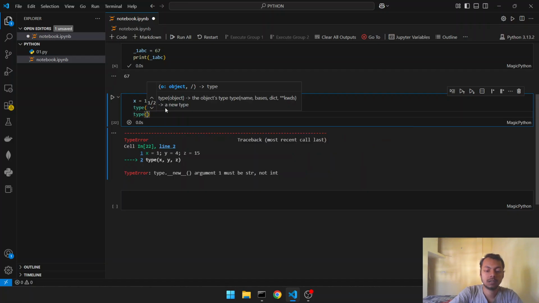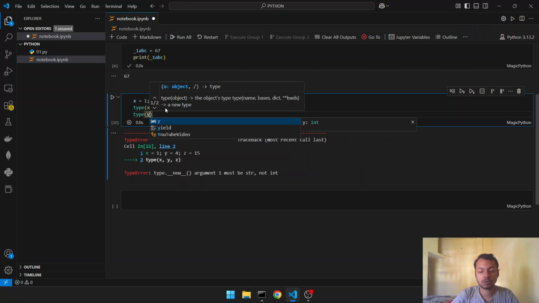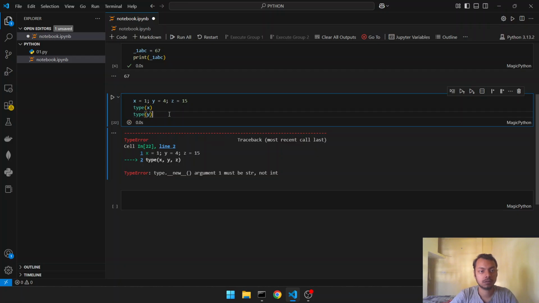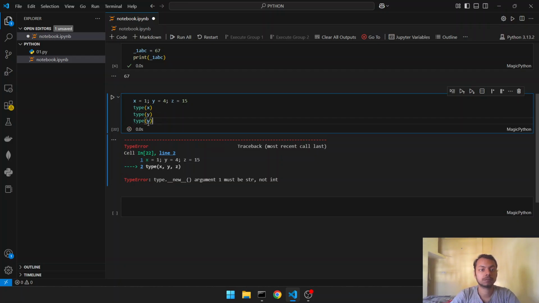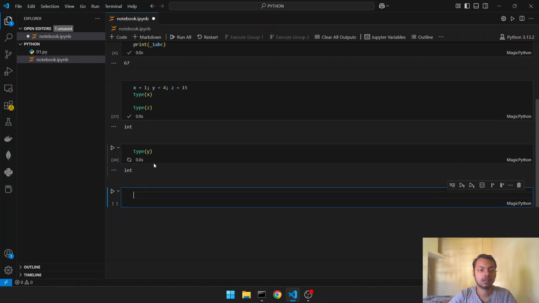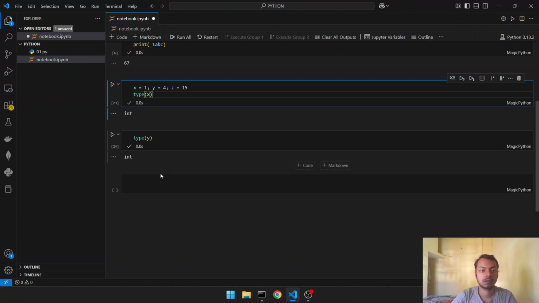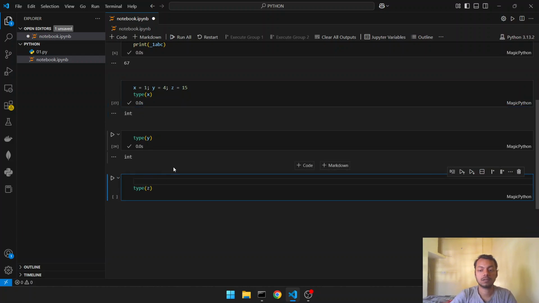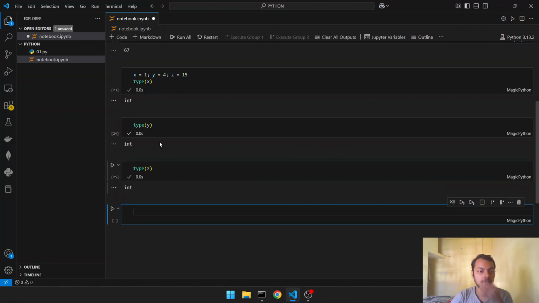Okay, type y. Alt shift down, these are shortcuts of VS Code. Okay, type y. We have to do control X, control V. See, all three are integer values.